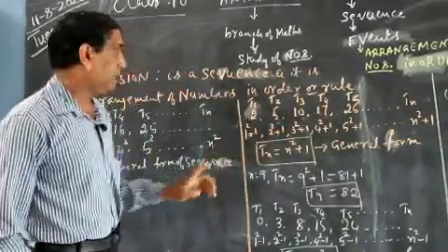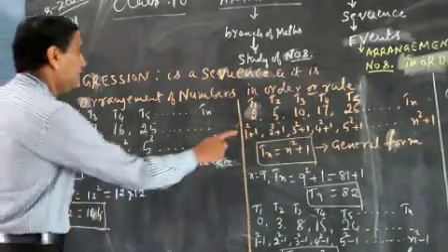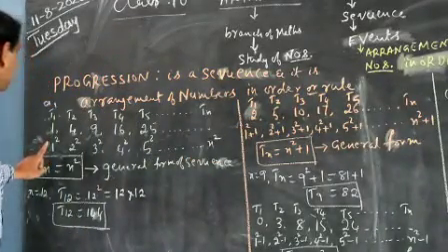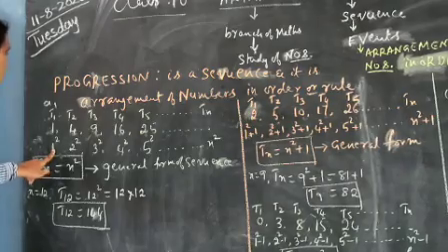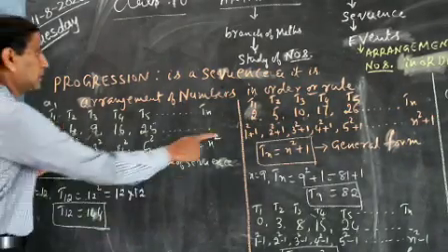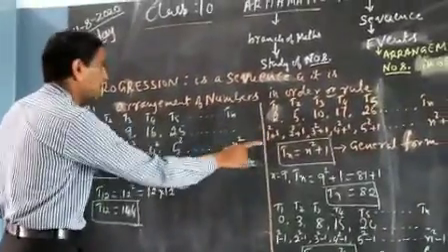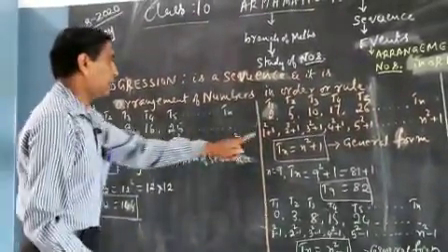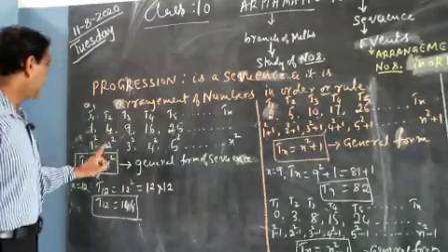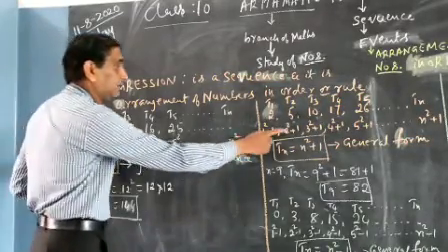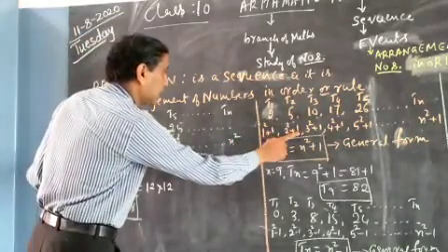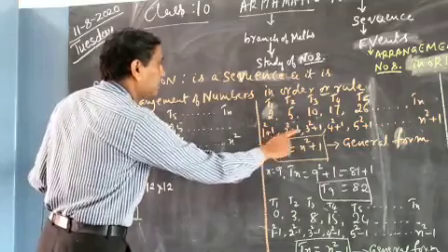How to find the order here? For example, how did we get the first term in the first sequence? By squaring 1 we got 1. What is the difference between this and this? 1 is added to this. 1 squared plus 1 is 2. How did we get the second term? By squaring 2. Here, the second term is 2 squared plus 1, 2 twos are 4, plus 1 is 5.